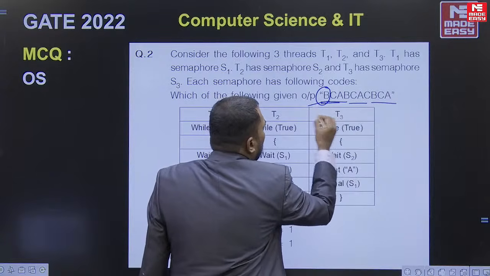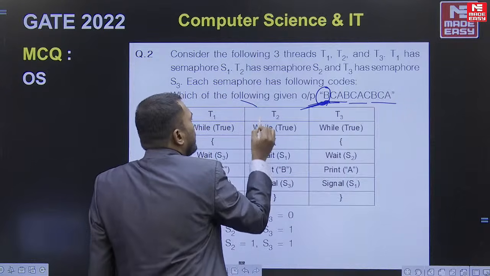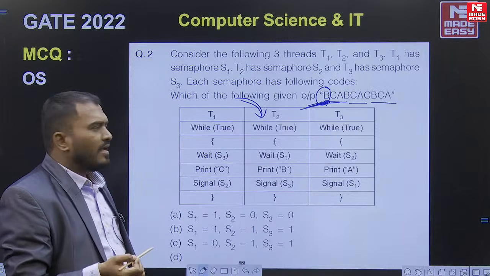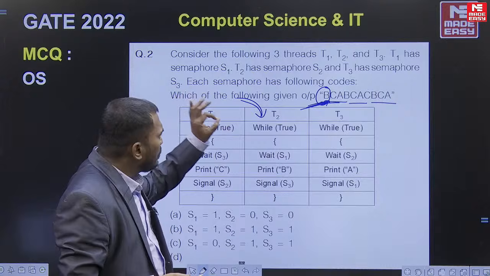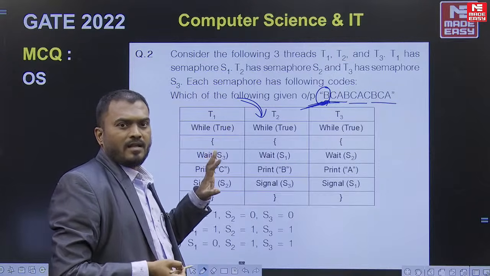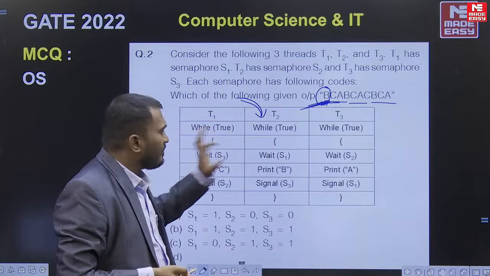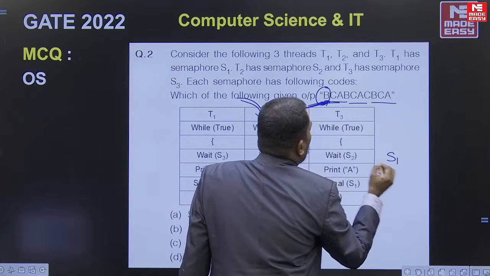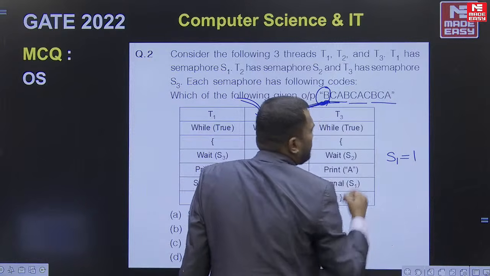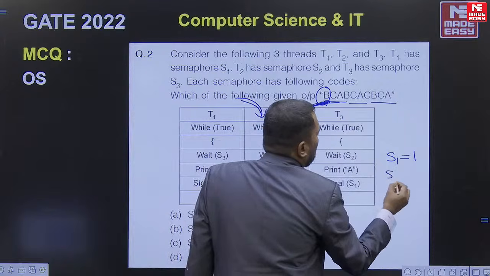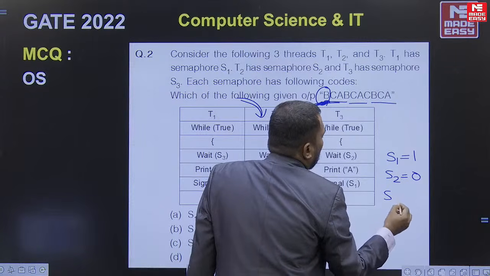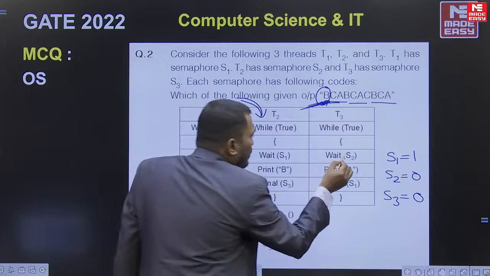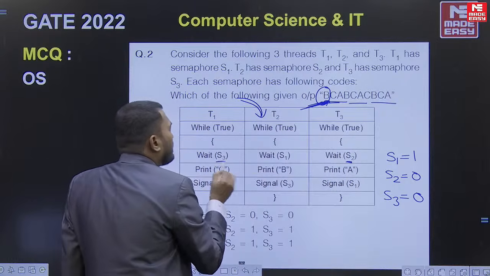So you want the output to start with B. It means only T2 should execute first. If you want T2 to be executed first, it means the binary semaphore S1 should be 1, and the others should be 0. S2 should be 0 and S3 should be 0. Why? Because if S2 is 1 or, let's say, S3 is 1, then what happens?